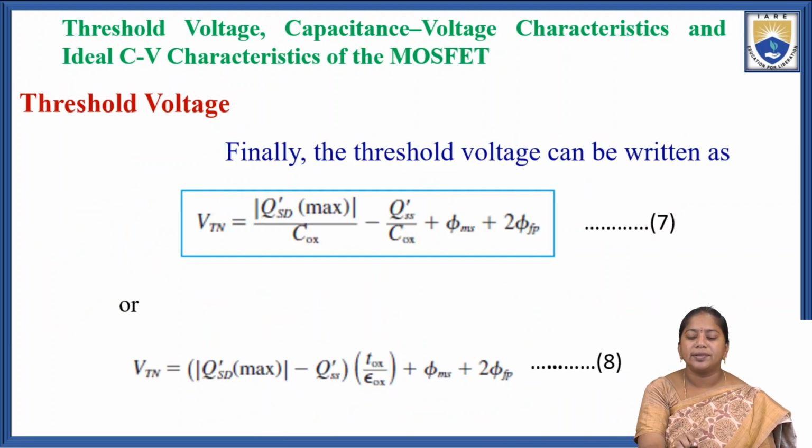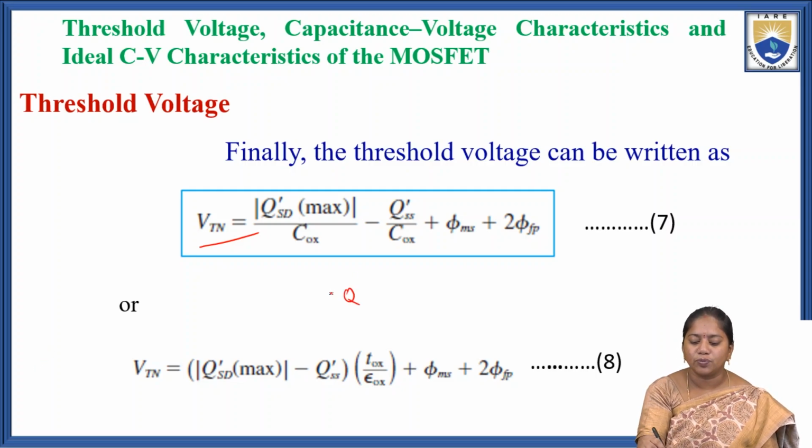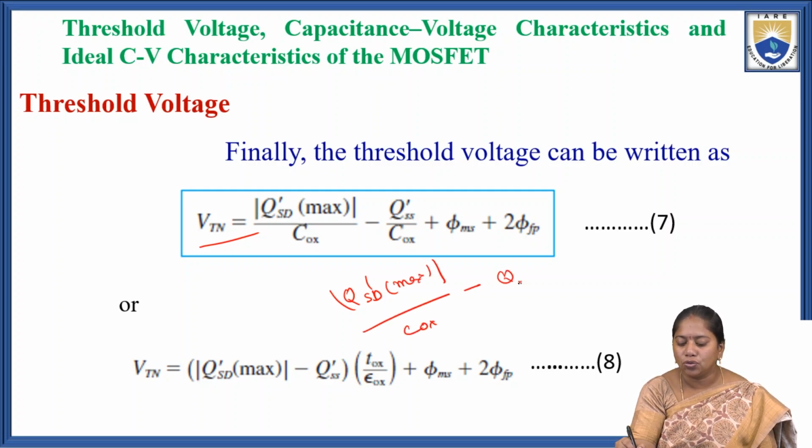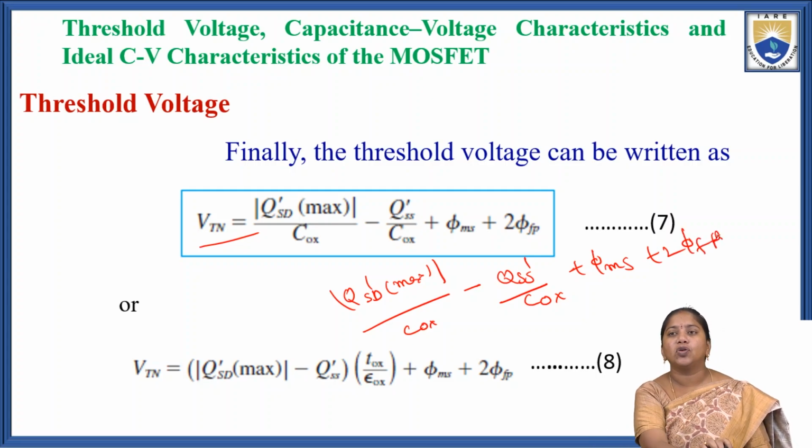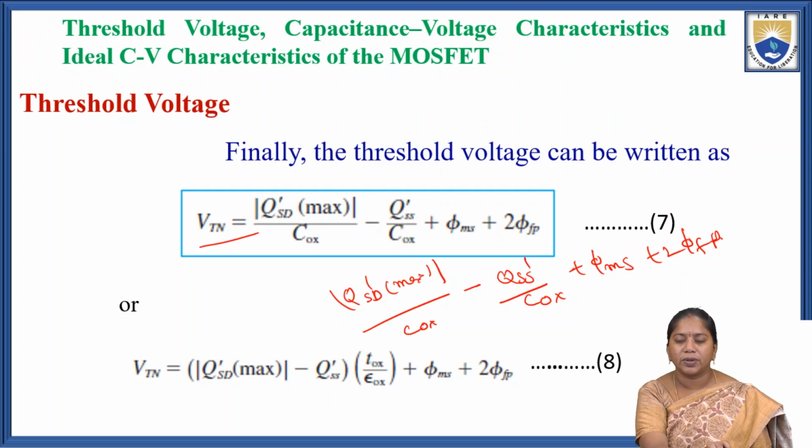Finally, the threshold voltage can be written as Vtn equals |Qsd'(max)| divided by Cox, minus Qss' by Cox, plus phi ms plus 2 phi fp.